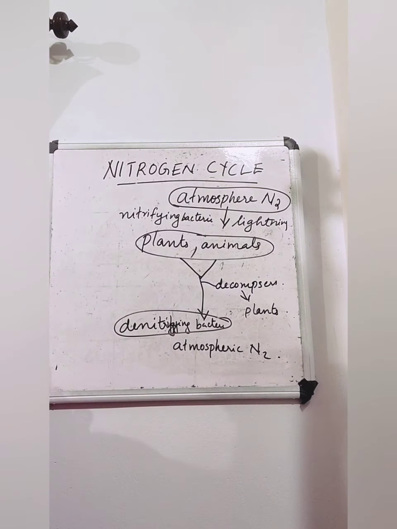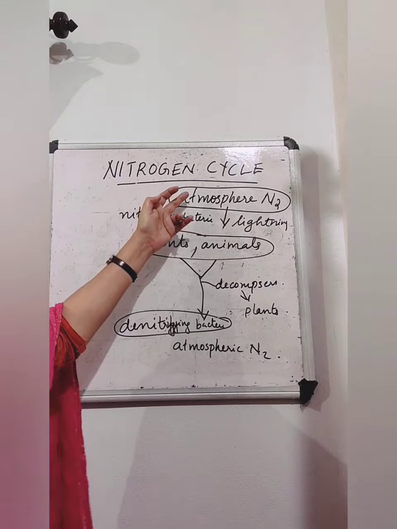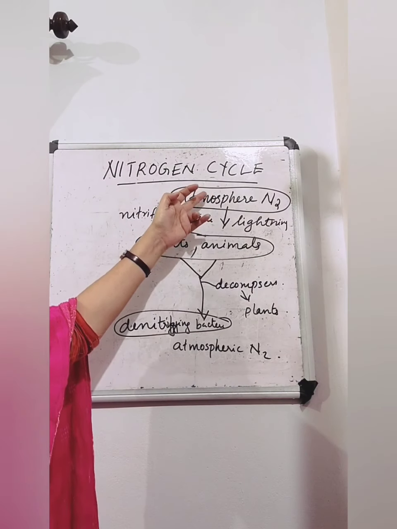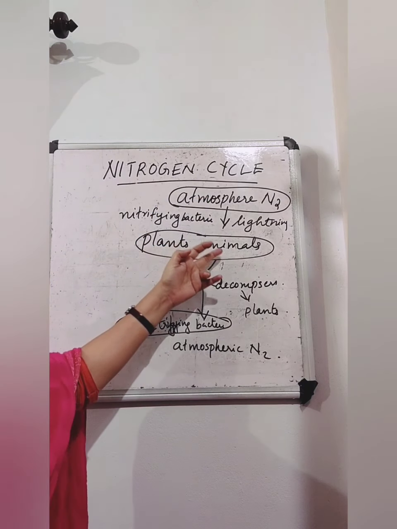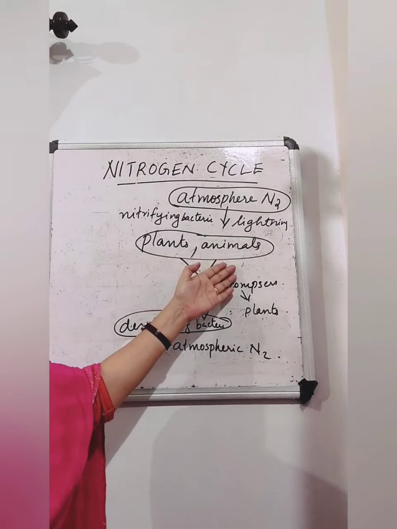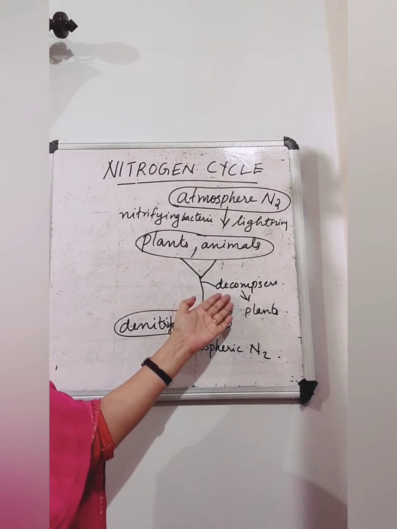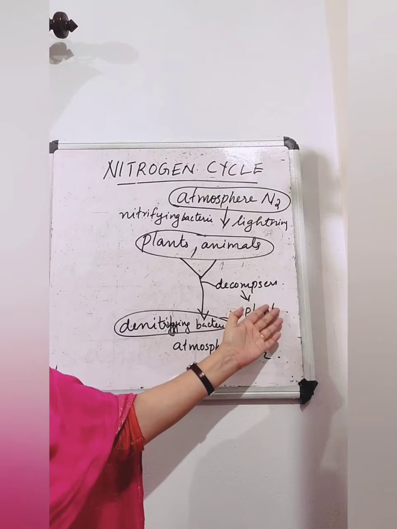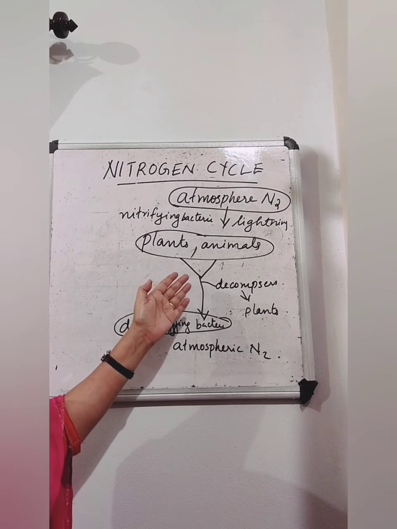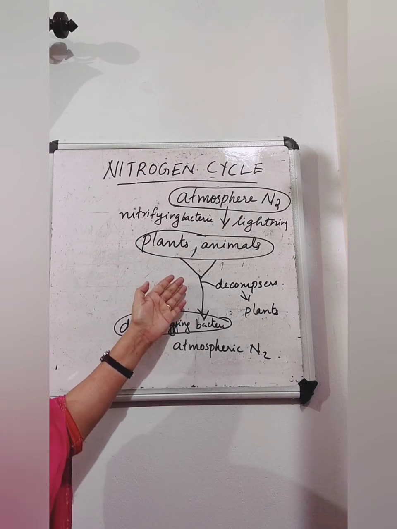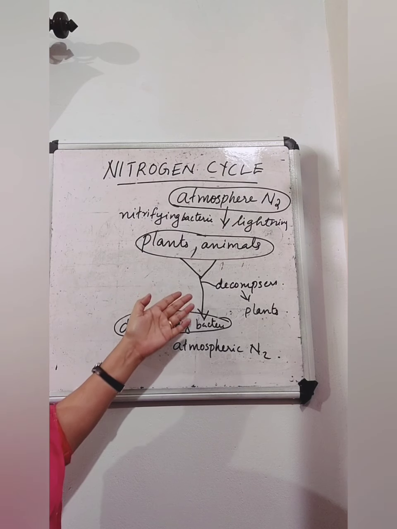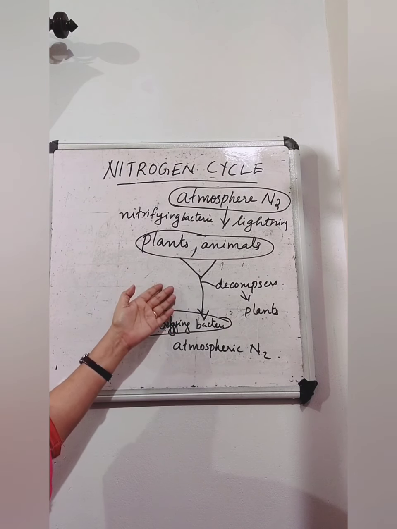Okay, so here, due to the action of nitrifying bacteria, nitrogen from the atmosphere enters into the body of plants and animals. When these plants and animals die, some amount is changed into usable form by decomposers. A major amount of the nitrogen compounds is present in the soil when the plants and animals die.